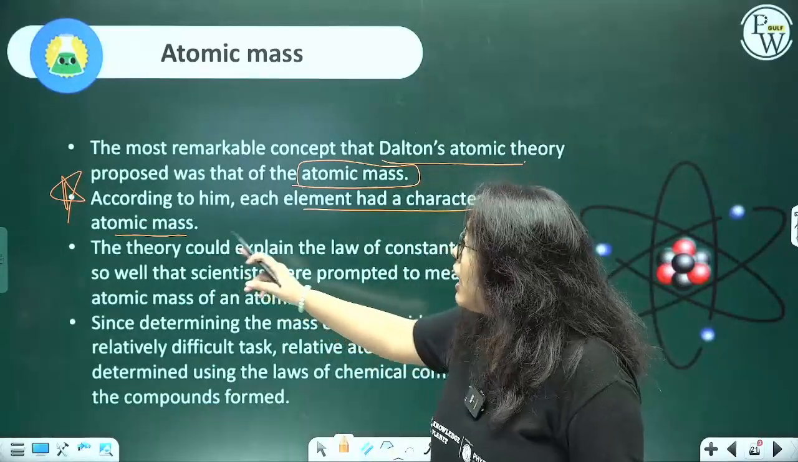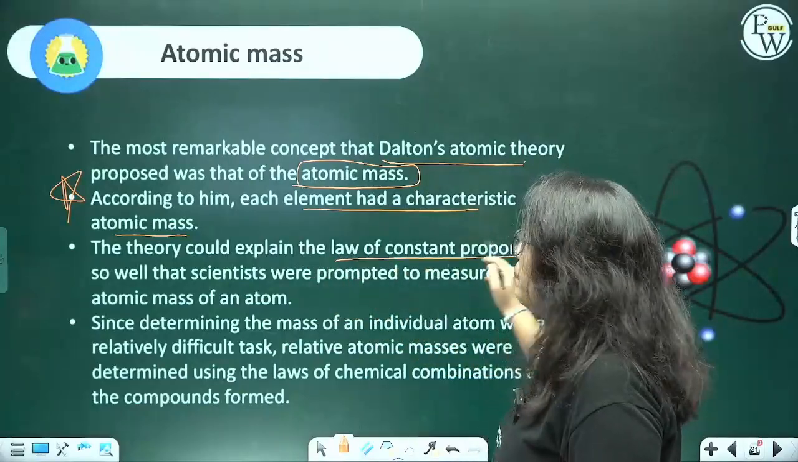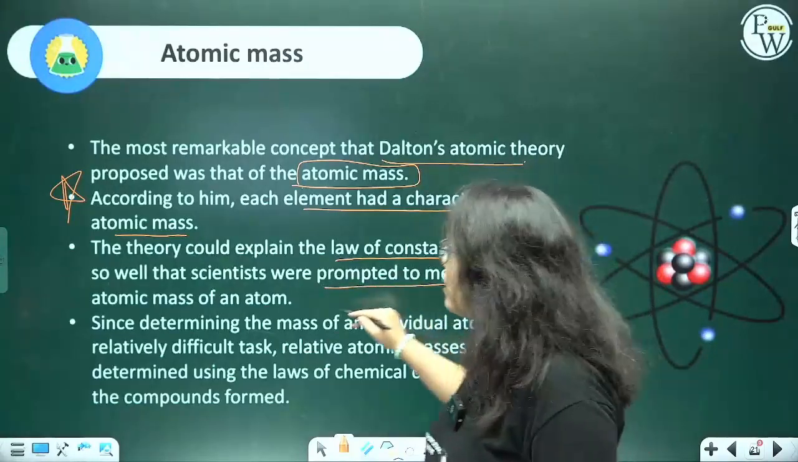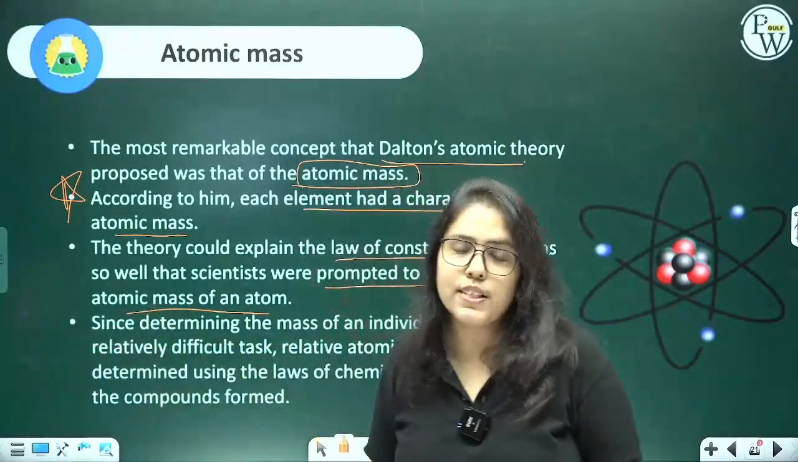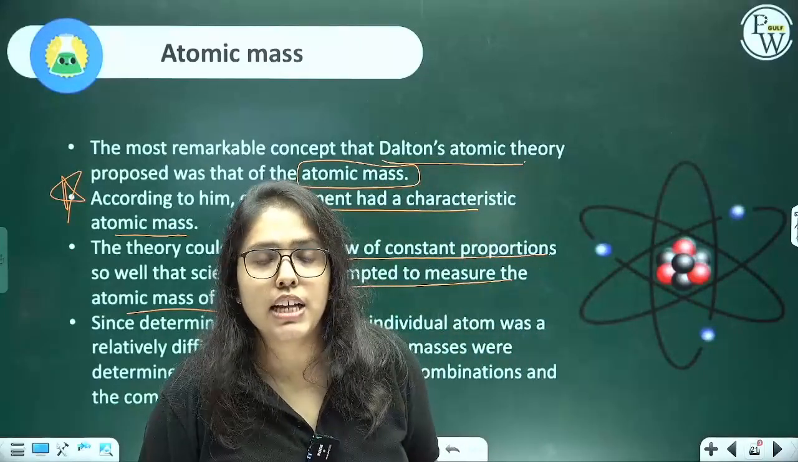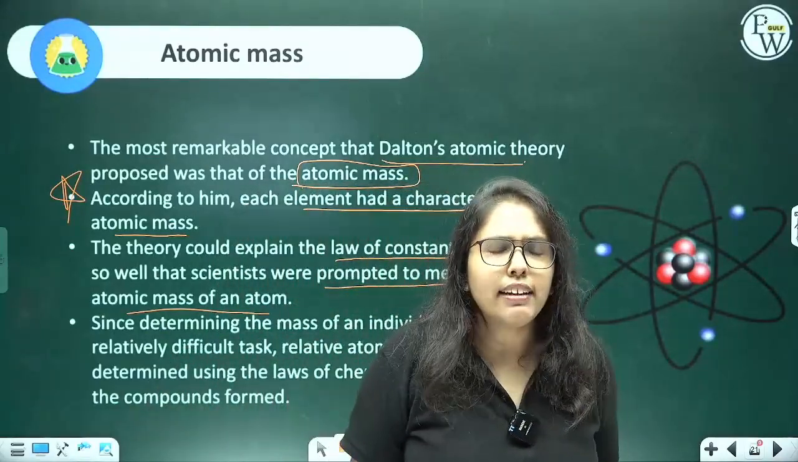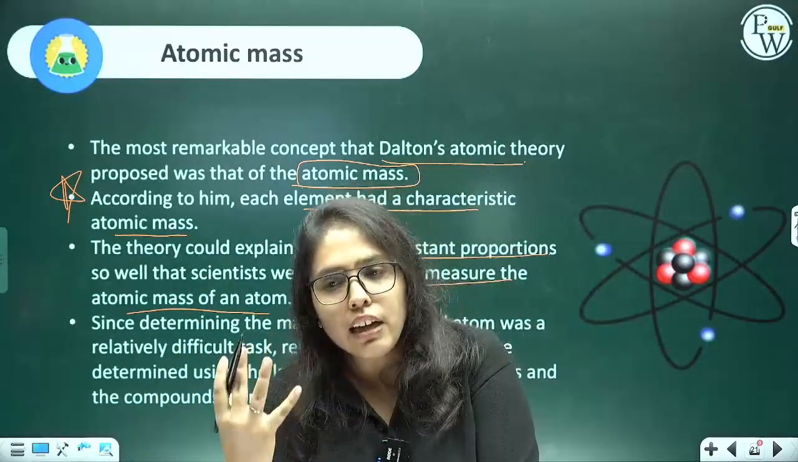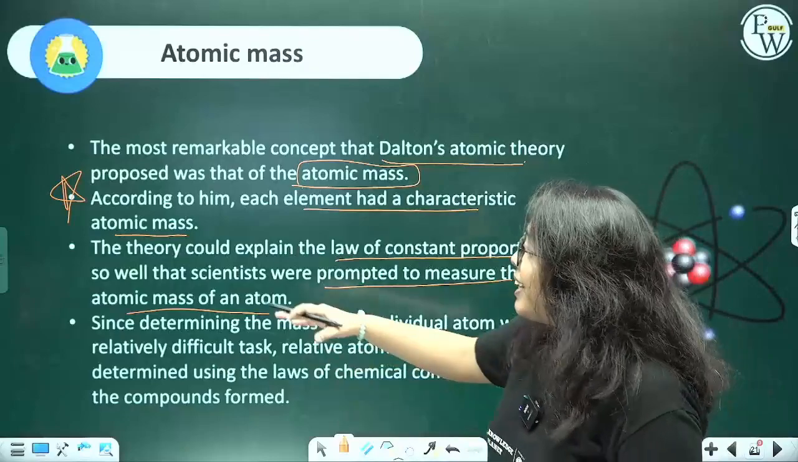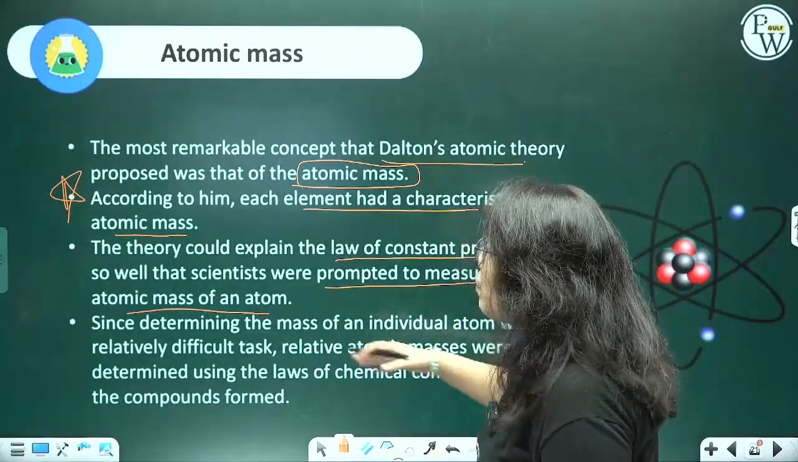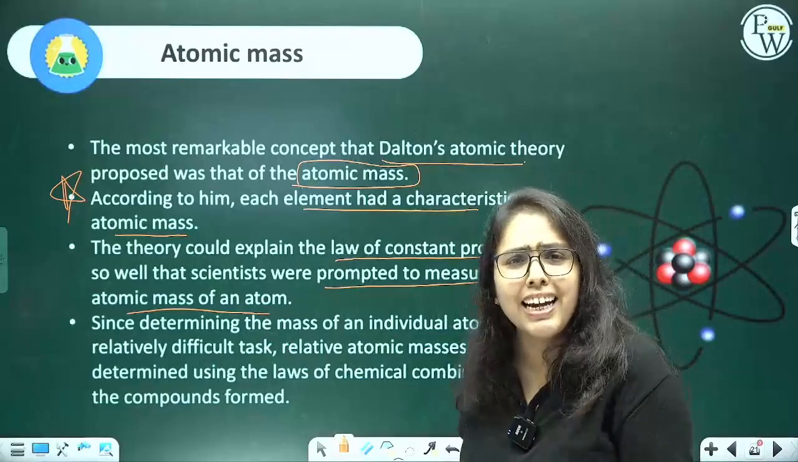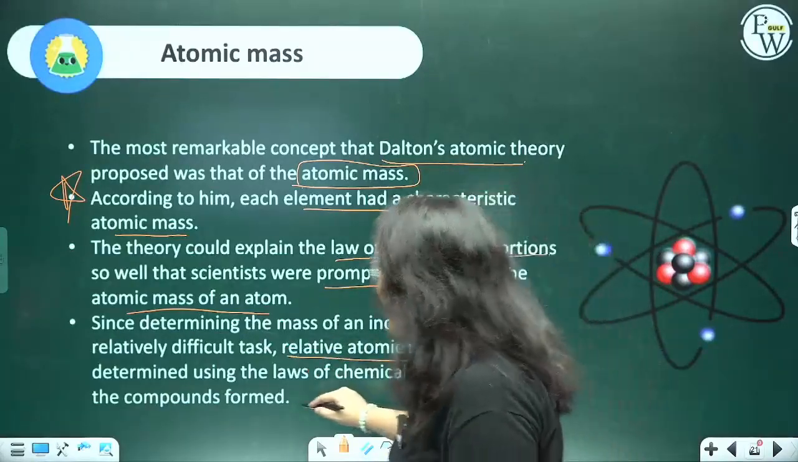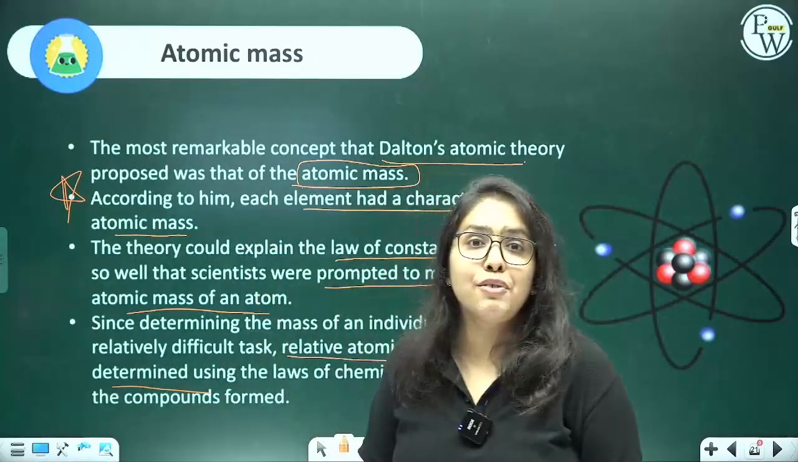And then the theory could explain the law of constant proportions so well that scientists were prompted to measure the atomic mass of an atom. They were like, come on, let's find out the mass of this atom. They wanted to know, for this theory which is so precise in so many ways, how do we calculate the atomic mass? Determining the mass of an individual atom was a relatively difficult task because they are tiny. It was very difficult. So relative atomic masses were determined.